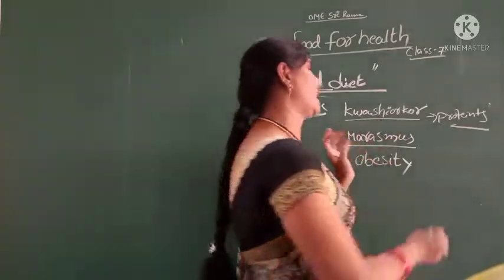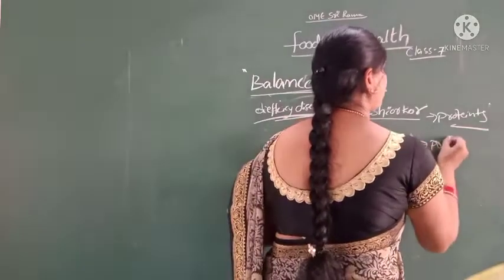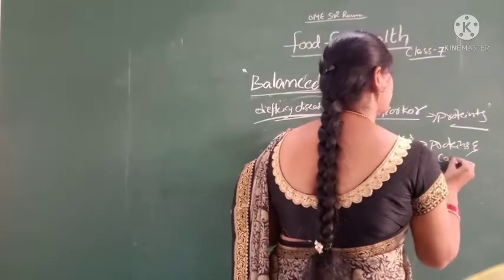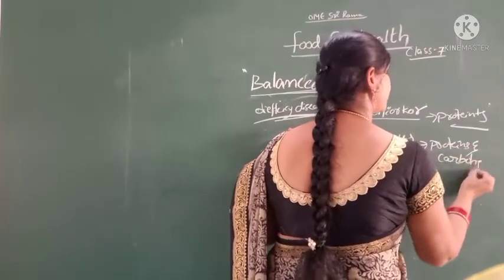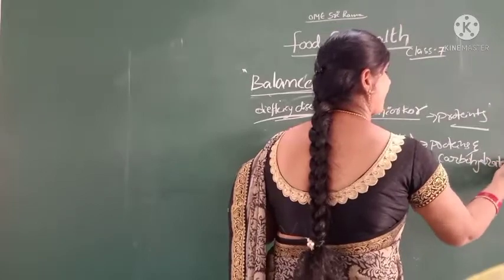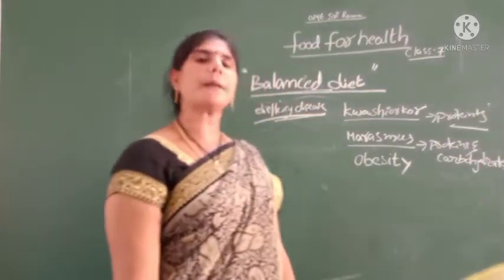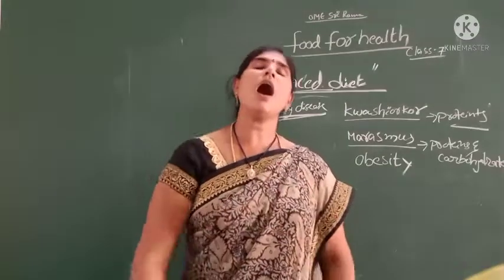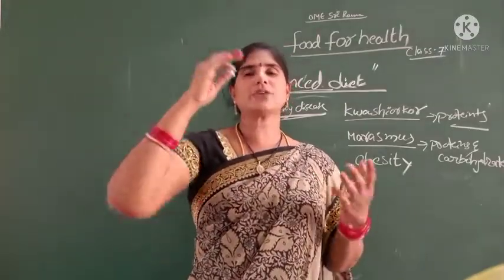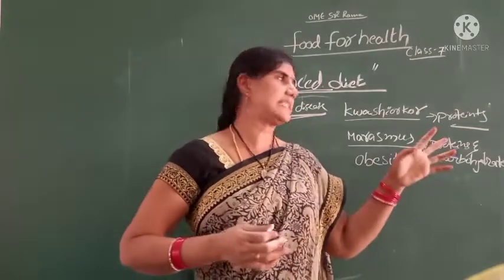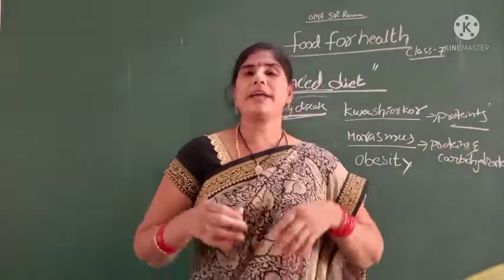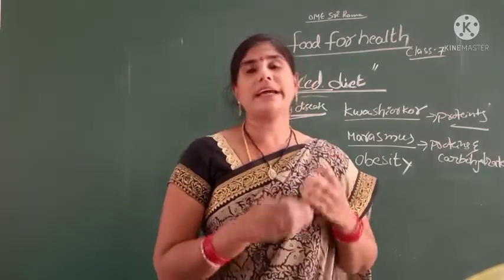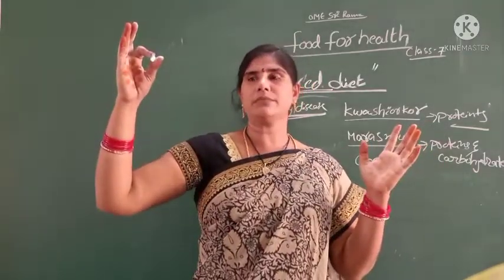And then marasmus: inadequate quantity of proteins and carbohydrates in the food children take over a long period of time.